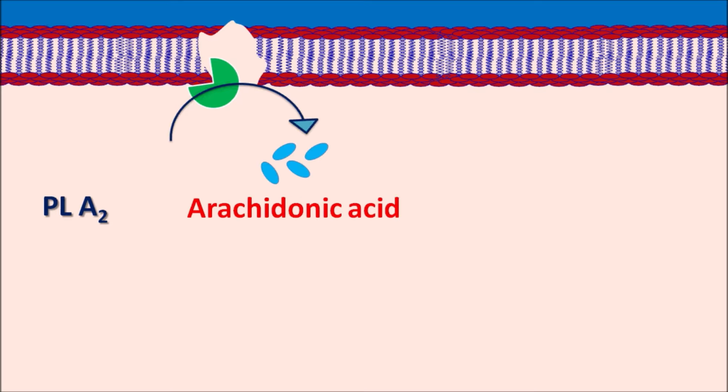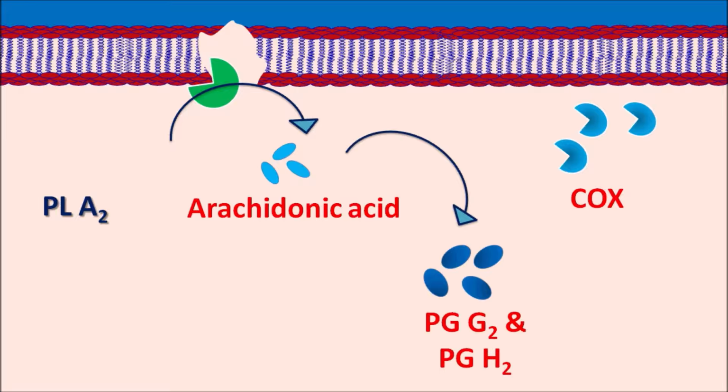Now, phospholipase A2 is one of the important cleavage enzymes which is more expressed during the inflammatory response. This phospholipase A2 acts on the phospholipids, where it digests these phospholipids to release one of the important mediators, arachidonic acid. This arachidonic acid is a C20 fatty acid which can be converted into various types of mediators. But one of the pathways is the COX pathway, which produces the prostanoids. Now this arachidonic acid can interact with the COX enzyme, where it is converted into cyclic endoperoxides such as PGG2 and PGH2.